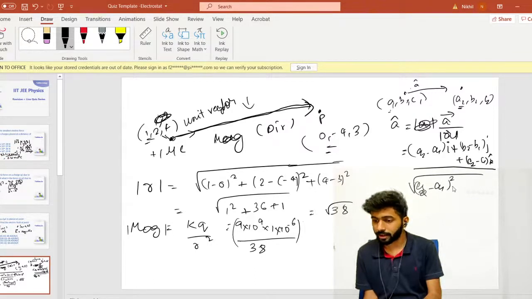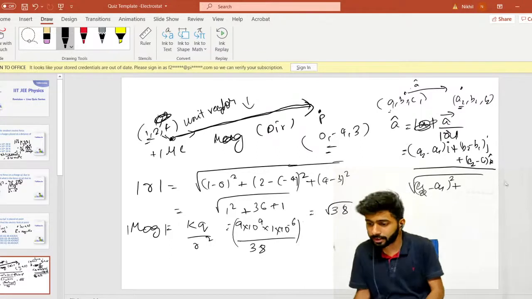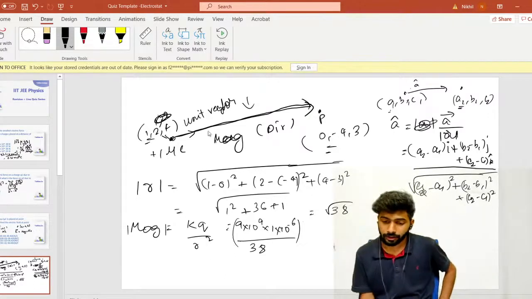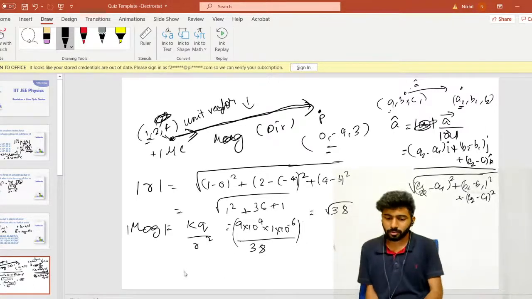plus (B1 minus B2) whole square plus (C1 minus C2) whole square. You have 2 points given on the vector. How will you get the distance between them? Use the distance formula. This is one of the most basic things. C1 minus C2 or C2 minus C1 doesn't matter. So this is going to give you the unit vector. So if you need the unit vector in this direction, you will just do that. So what is the unit vector?